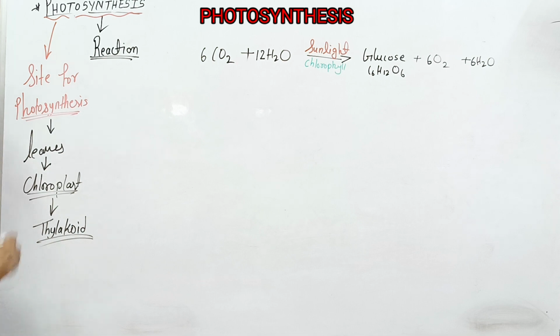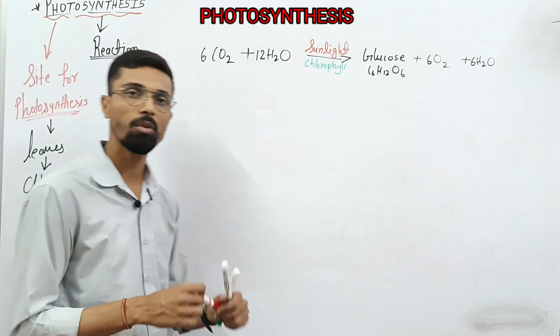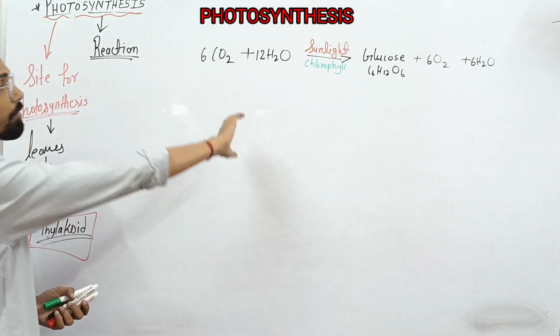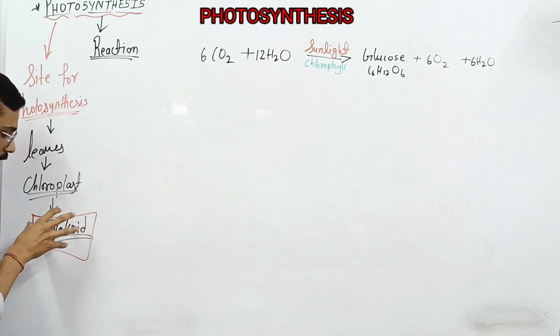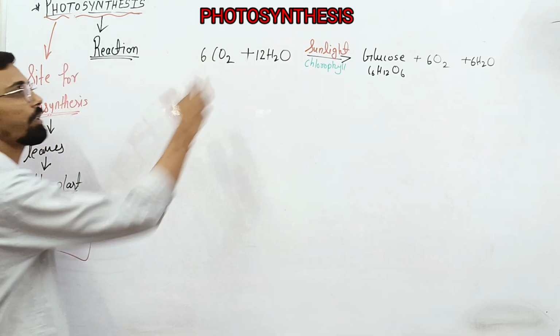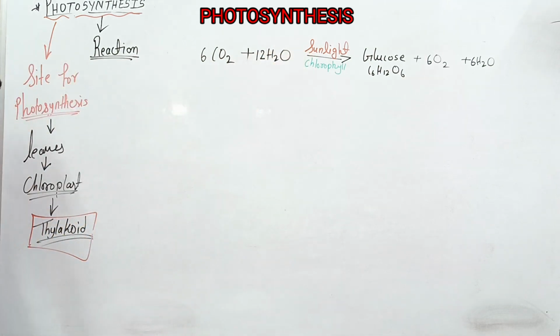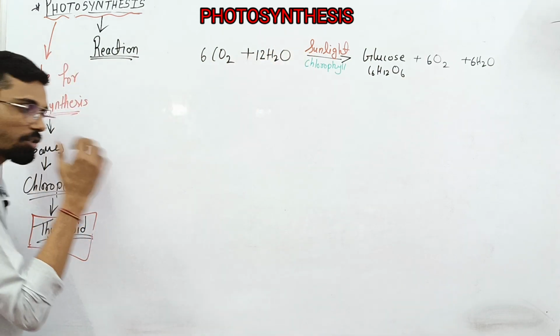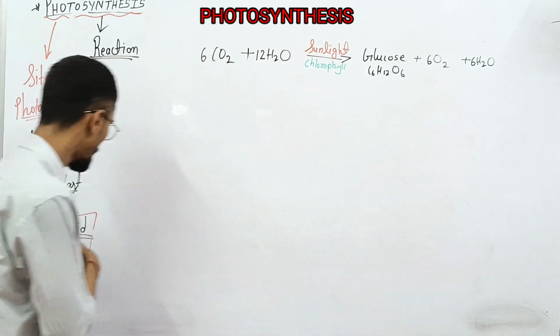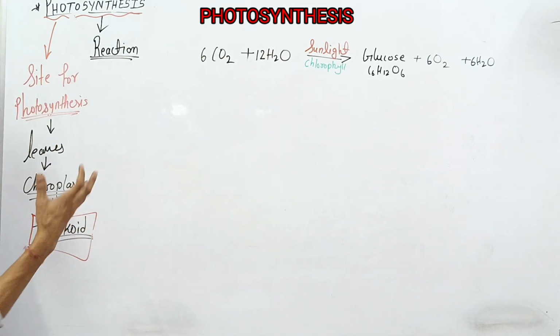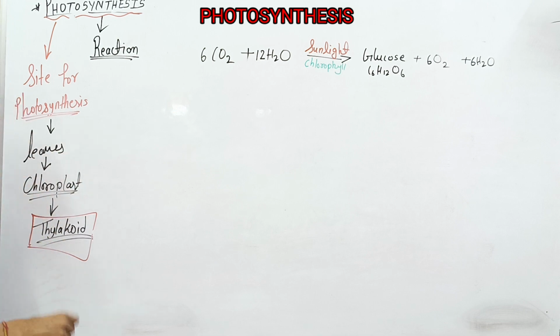So this thylakoid inside the chloroplast of the leaves is the site for photosynthesis. Now this CO2 needs to reach the thylakoid, along with the sunlight. When the stomata opens up, sunlight goes inside the leaf to reach the thylakoid, which absorbs a particular wavelength.